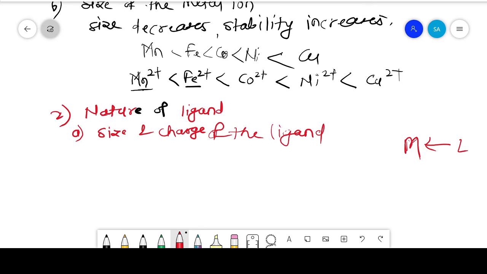That means small size, higher charge. Small size with higher negative charge forms more stable complexes.